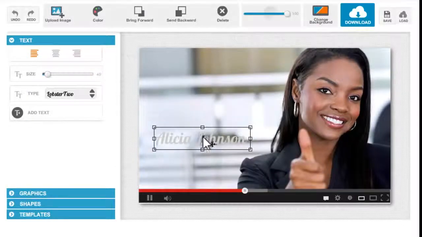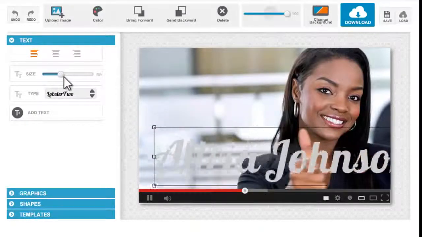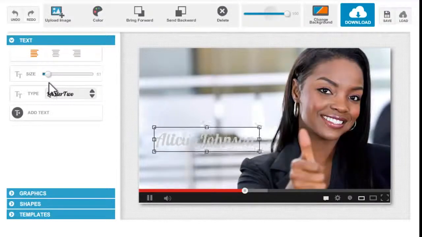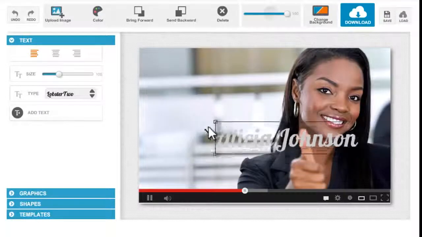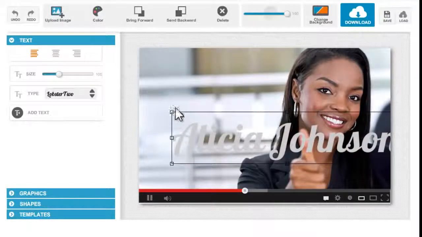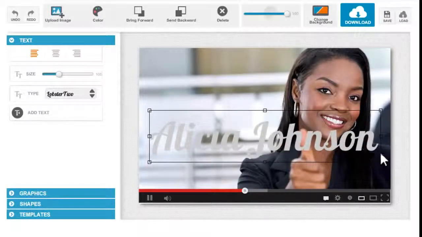And then you can also choose to enlarge or shrink the text. So if you want to make the text look bigger, you can use this knob, slide it to the left or to the right to make it look bigger or smaller. You can also use these toggle buttons right here to resize your texts.